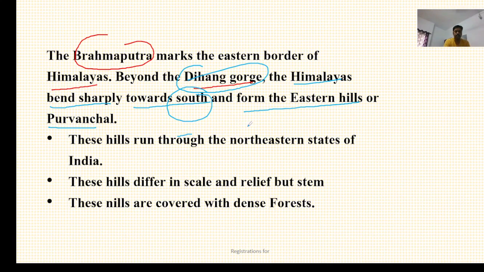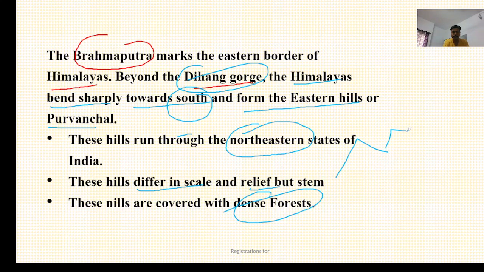The hills run through the northeastern states of India, and these hills differ in scale and relief, but they are covered with dense forest. I mean, the hills have different heights and different scale and relief, but they are also covered with dense forest.